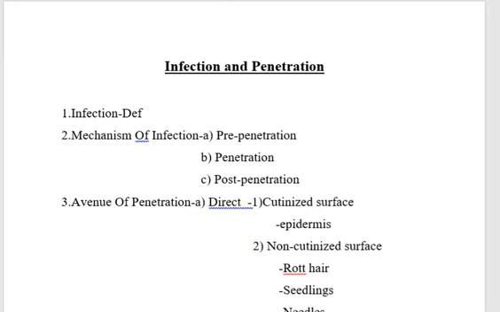Mechanism of infection. There are three steps in the mechanism of infection: pre-penetration, penetration, and post-penetration. In pre-penetration, the pathogen spores land on the host tissue, and if suitable moisture, temperature and nutrients are present, the spore will germinate to produce the germ tube which grows on the host surface.